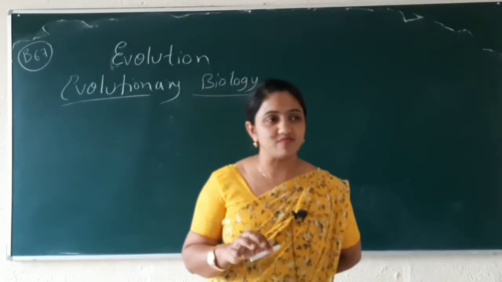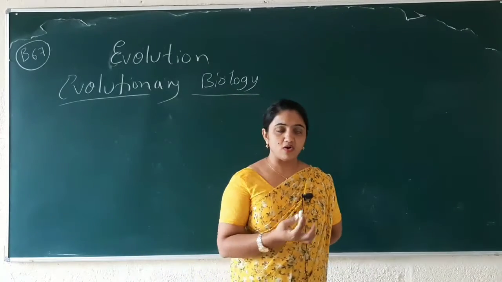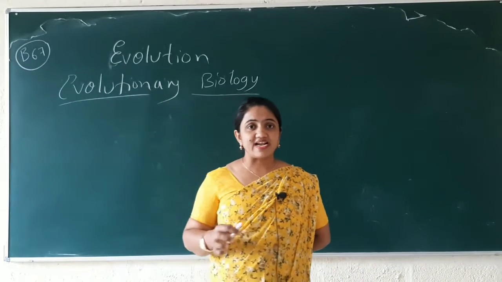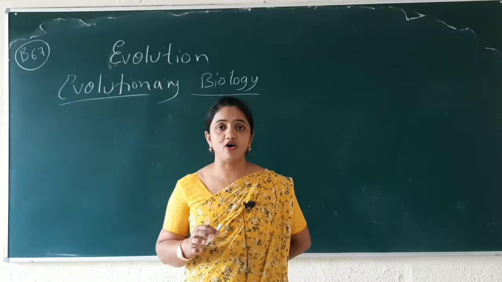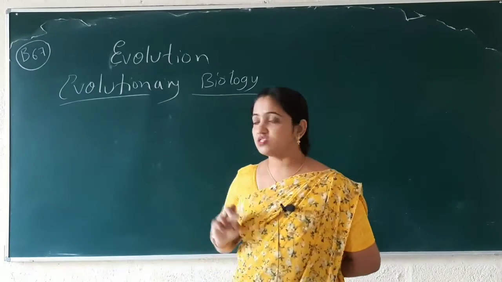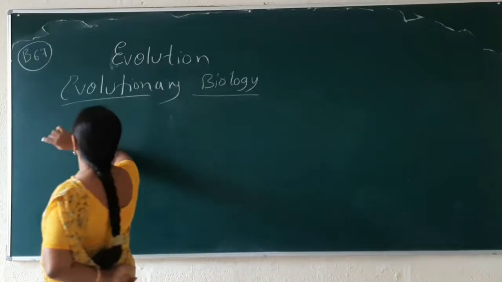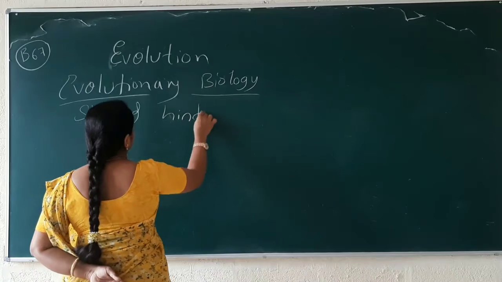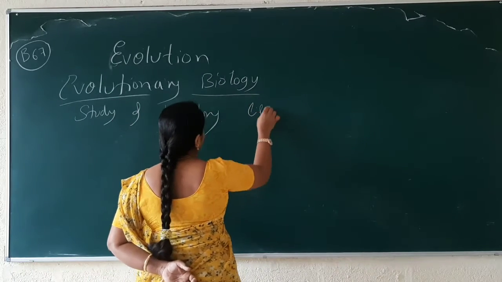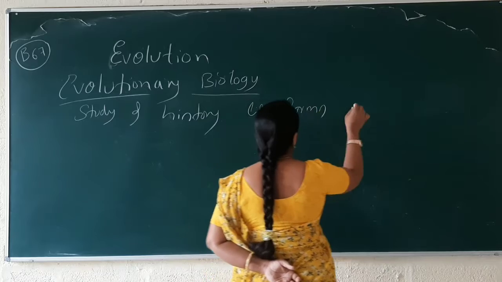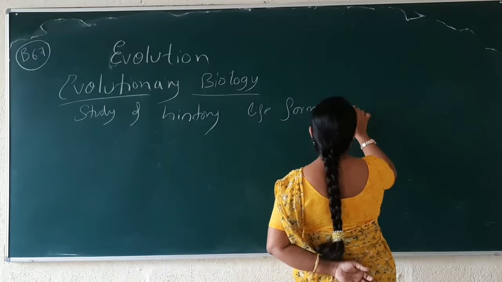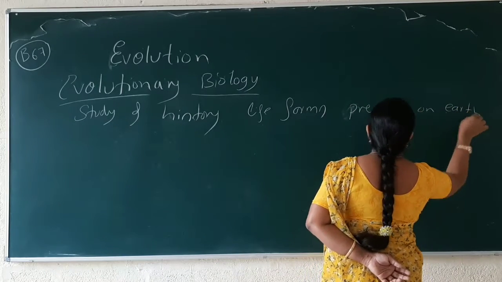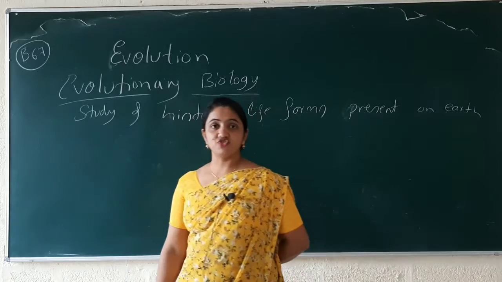Evolutionary biology is nothing but the life species, the living organisms, all the life forms, how old they are. Studying the history of life forms which are present on Earth is known as evolutionary biology.